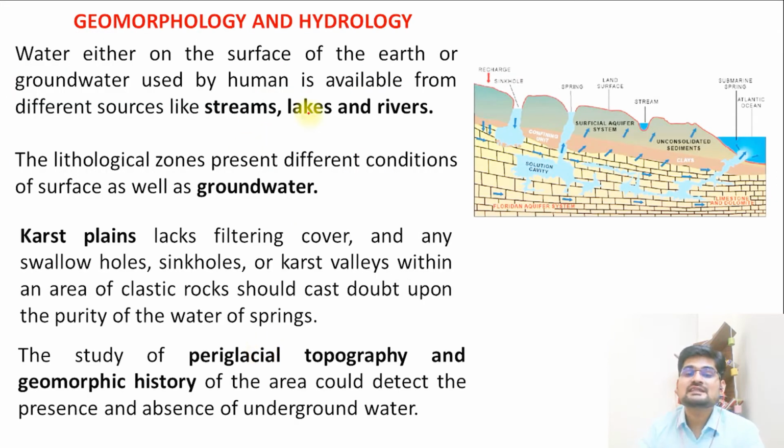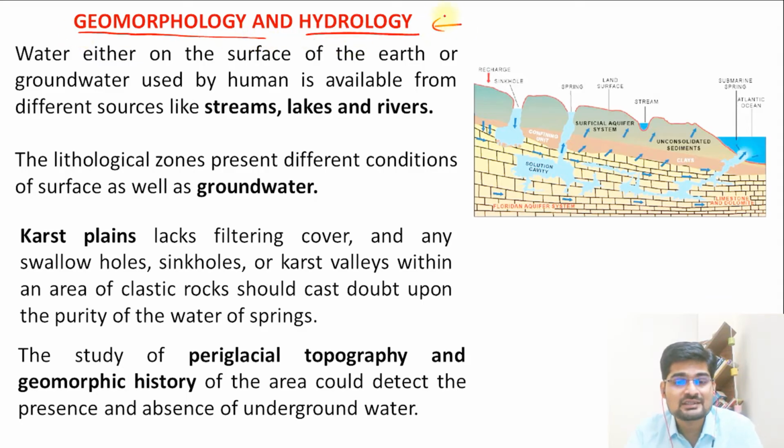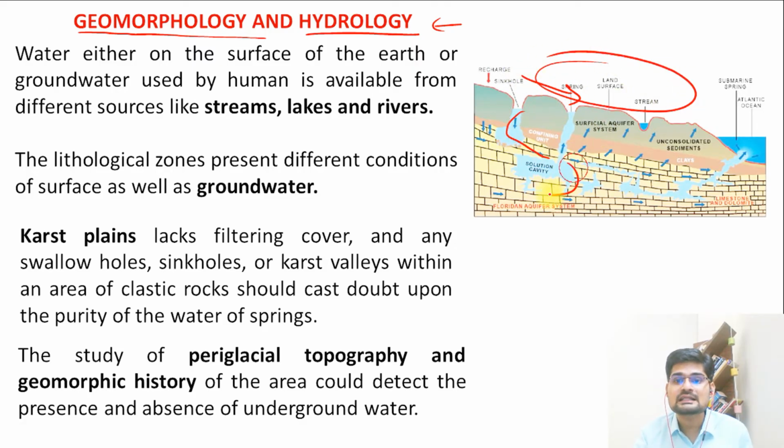So the first part of applied geomorphology is geomorphology along with hydrology, which we have already learned in the previous session, that is geohydrology, or many times it is called hydrogeology as well. So basically human beings are there on the surface, and surface water is also there, while water is also there inside as groundwater, which human beings harness for drinking purposes. That is important as fresh water. So these lithological zones, remember the aquifer concept, that is important for this groundwater.